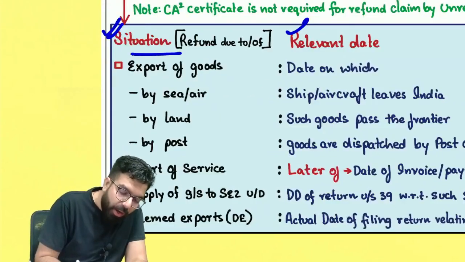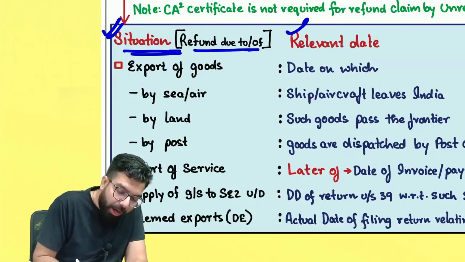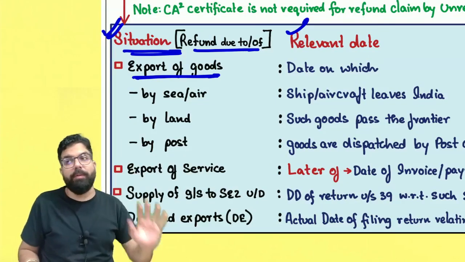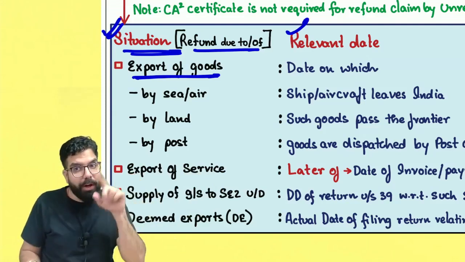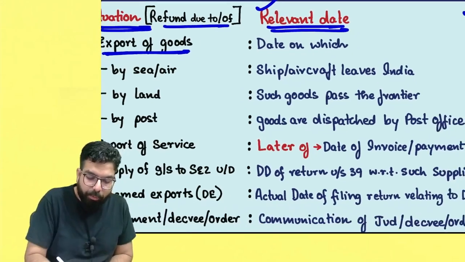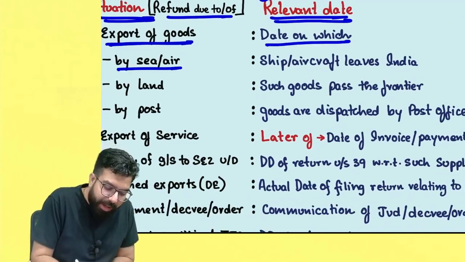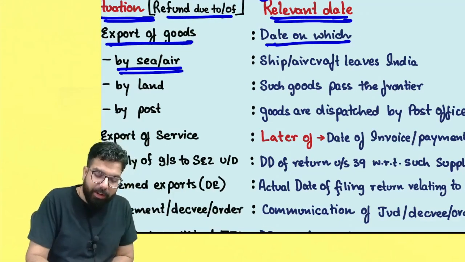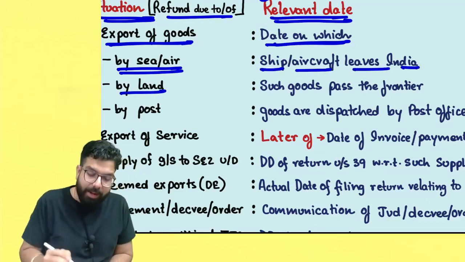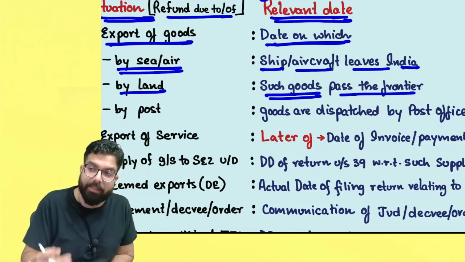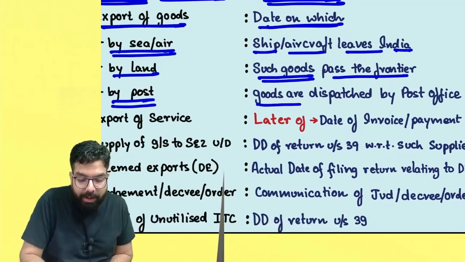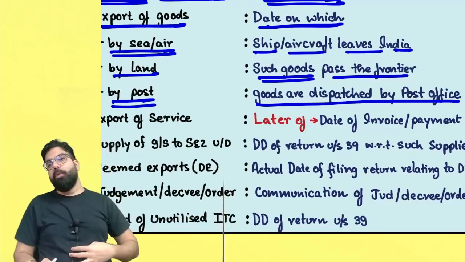Okay, everyone. Now let's see the various situations whenever you get the refund. Sir, whenever the refund is due on account of export of goods, if you have exported the goods, on export of goods, whatever the GST you have paid, you can claim a refund. Now, sir, what is the relevant date? In case of export of goods, if the export is by sea or air, the date on which the ship or aircraft leaves India. Sir, if the export is by land, the day such goods pass the custom frontiers. Sir, if the export is by post, then you have to see the day the goods are dispatched by the post office.